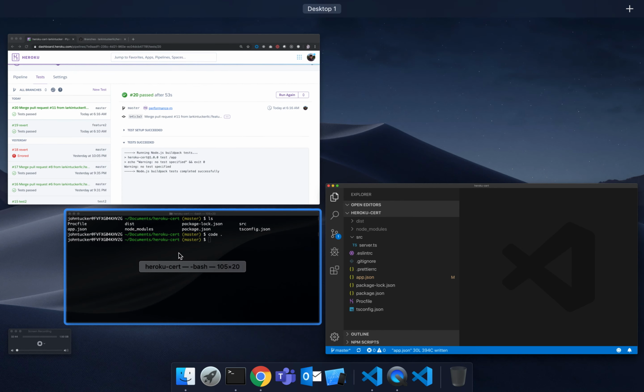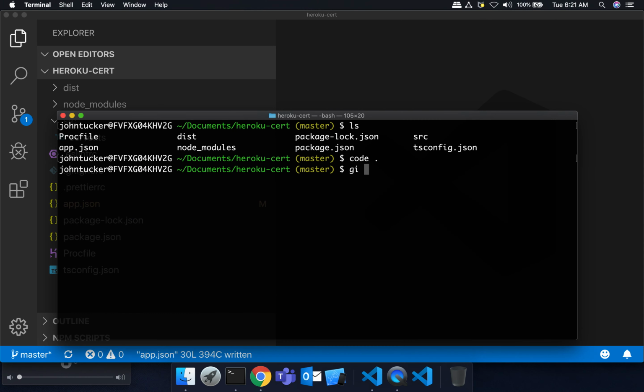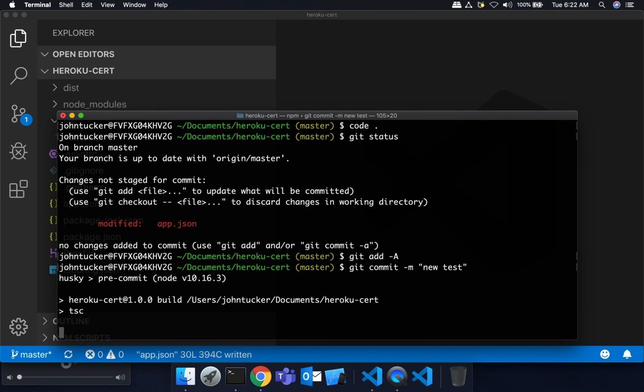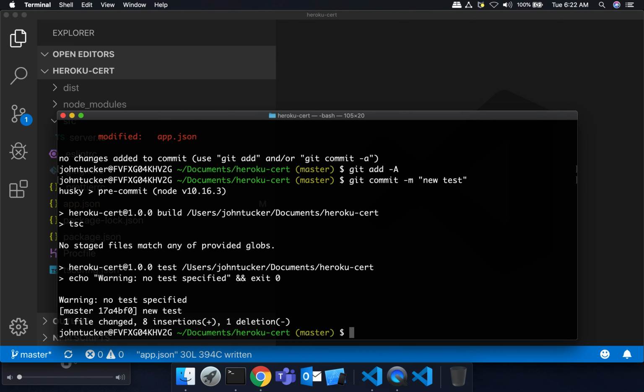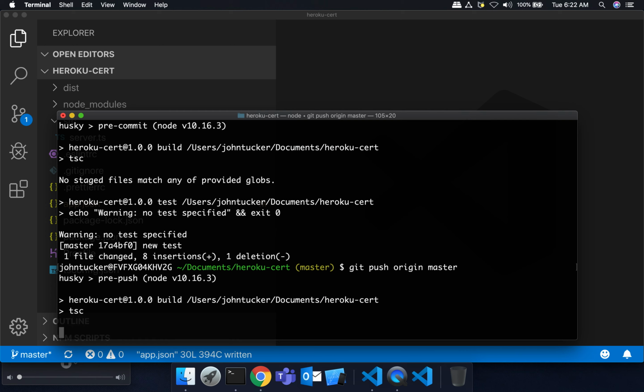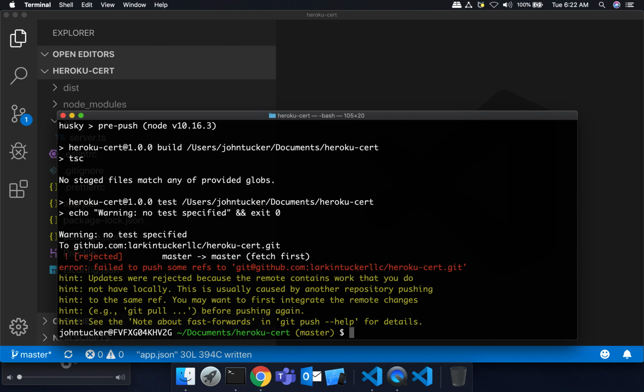So let me go back to my command line. Git status. Let me add this. And commit. What is this? This is new test. Now, since I'm pushing straight to master, I should do a test again. Again, normal developers couldn't push to master.